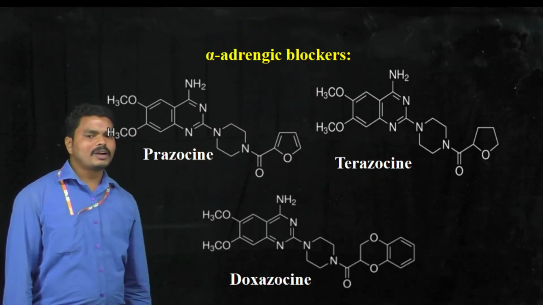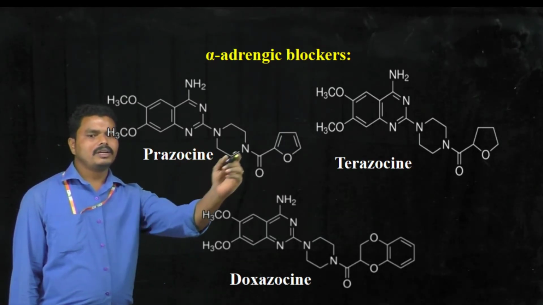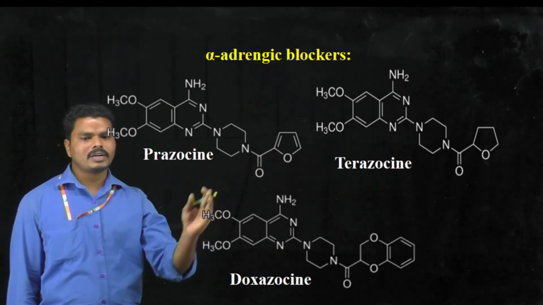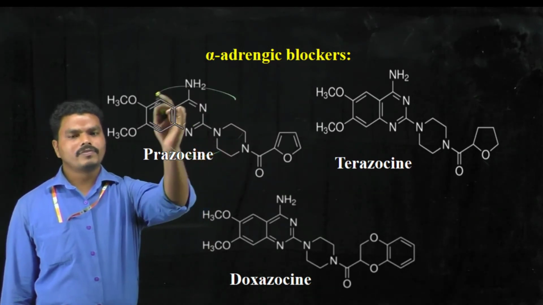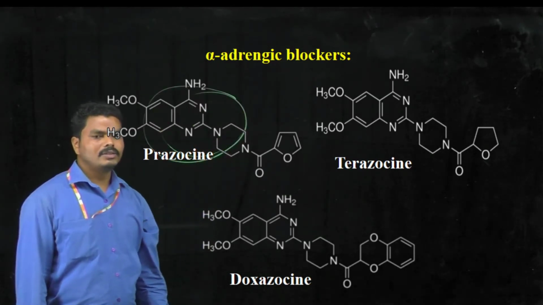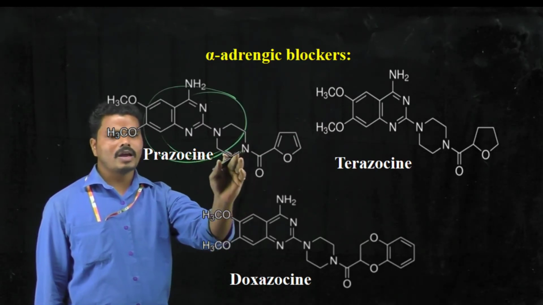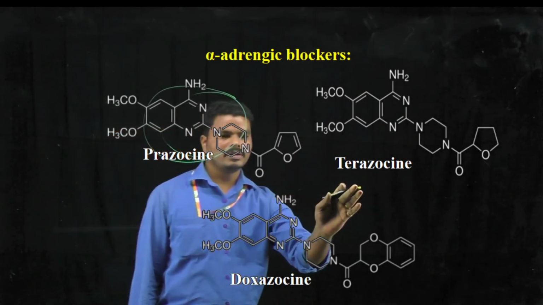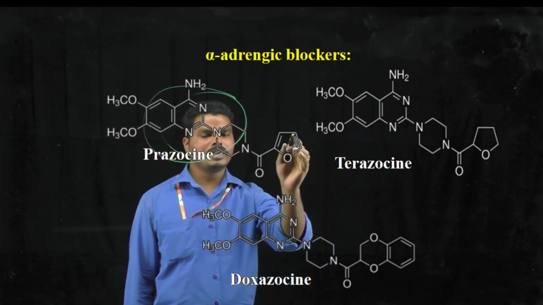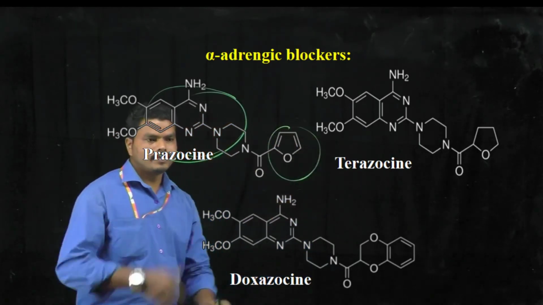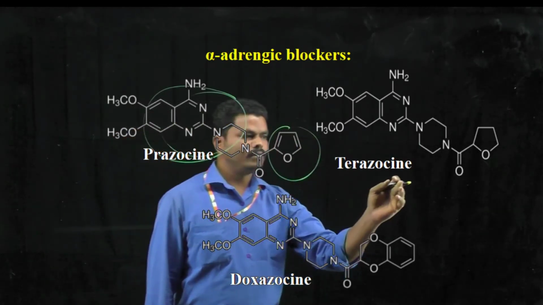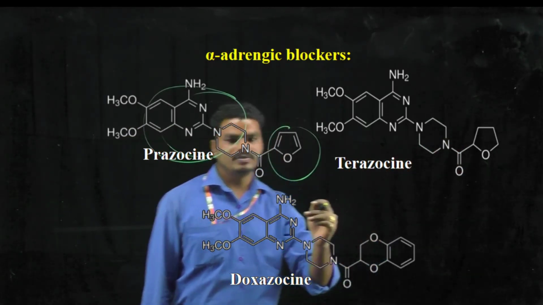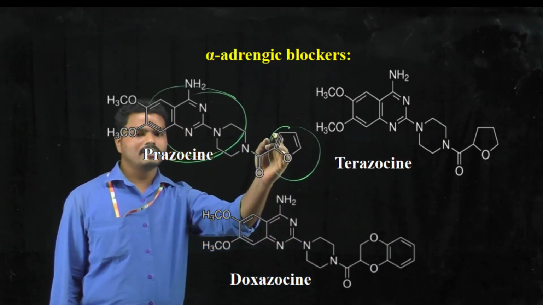Next one is alpha-adrenergic blockers. Examples are prazosin, terazosin and doxazosin. When you see the chemical structures of prazosin, terazosin and doxazosin, they consist of a quinazoline ring in their chemical structure. Along with this quinazoline ring, it also has a piperazine derivative. And the basic difference between prazosin and terazosin is in the furan ring, which is attached to this piperazine ring through the carbonyl moiety. In case of terazosin, there is a saturation of this furan ring. But in case of prazosin, it is unsaturated.